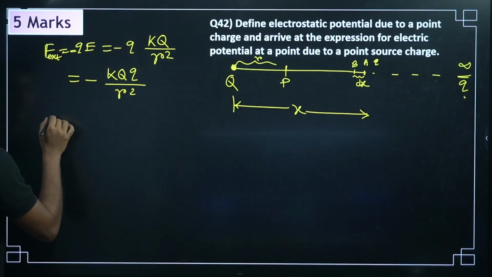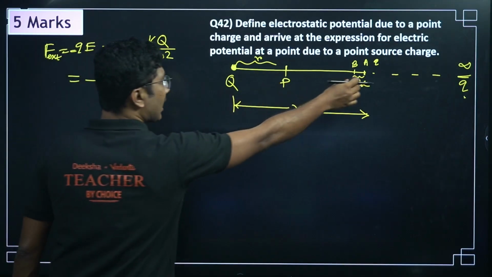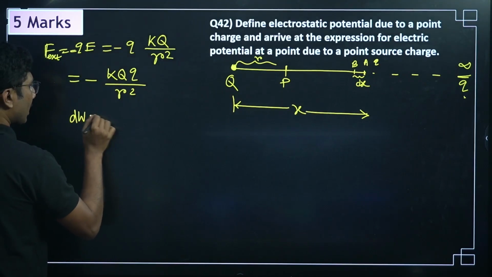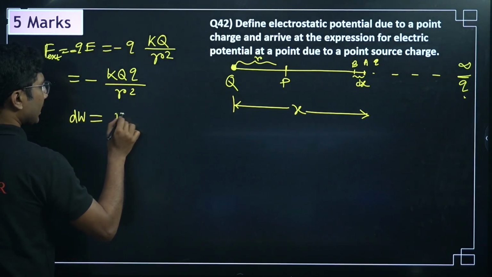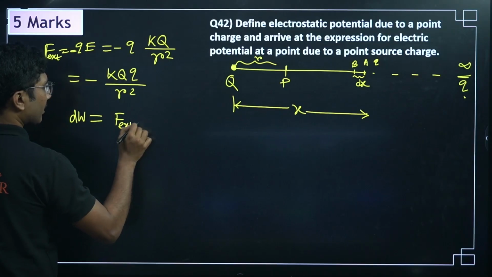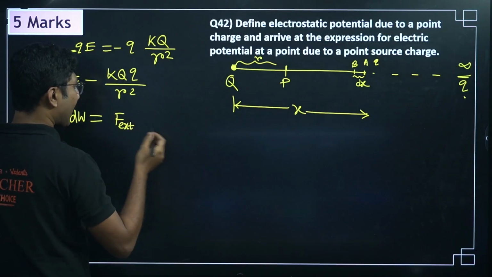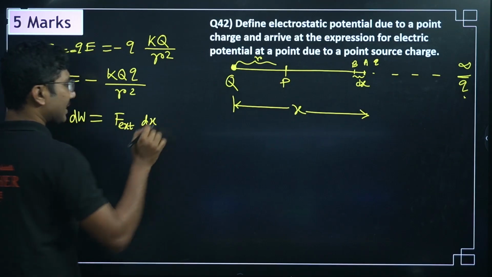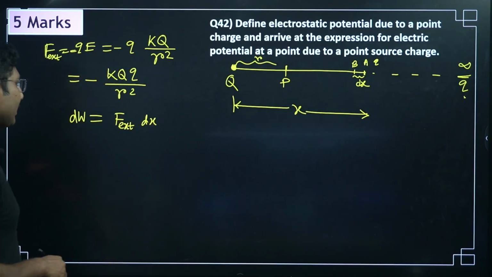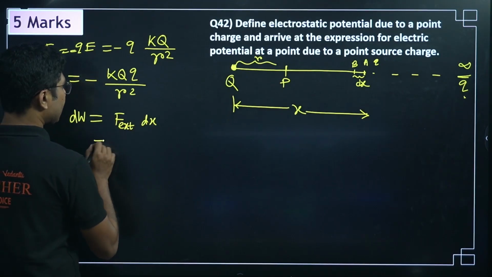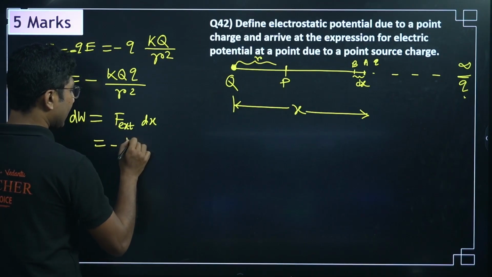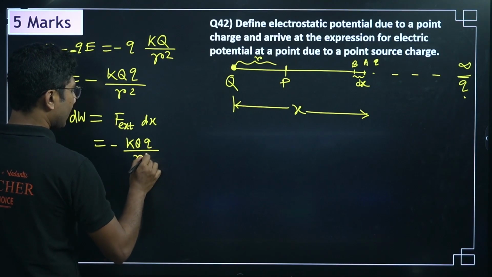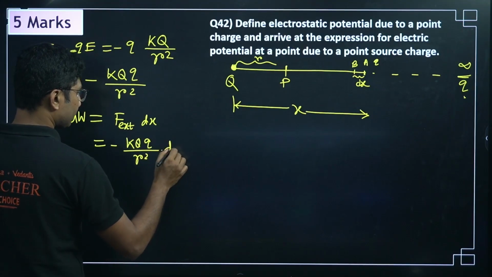Now what is work done? Definition of work done: to bring a charge by a very small distance dx, the small work done dW must be the external force that you are applying on this, times the displacement. Now both are in the same direction, so we are saying external force into dx. So that is basically minus kq by r square into dx.